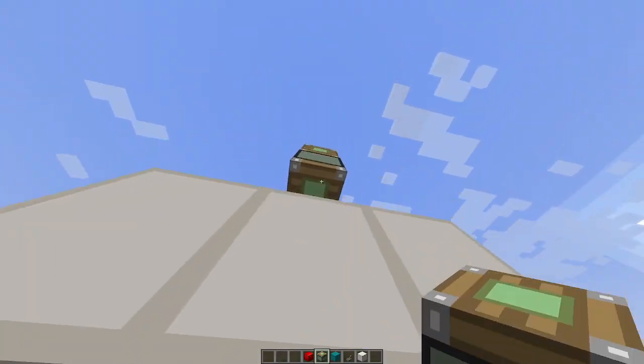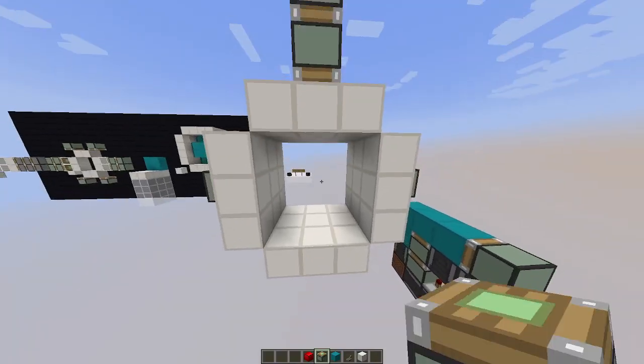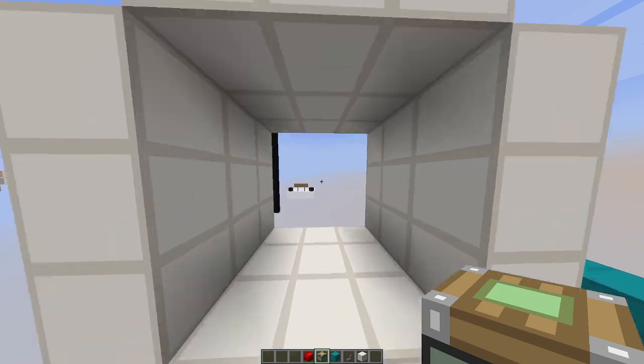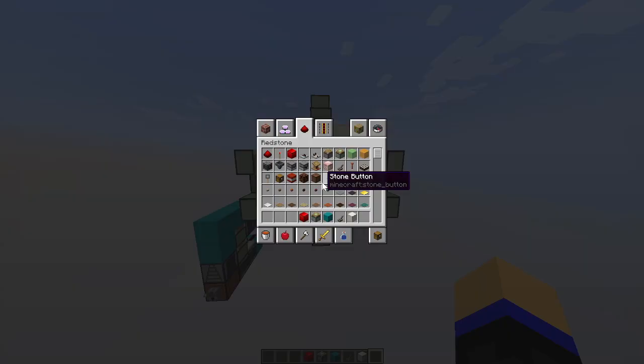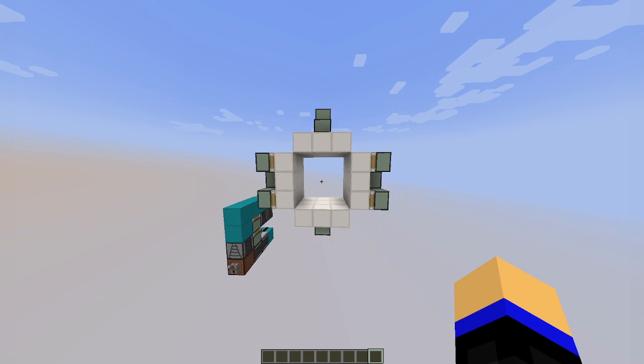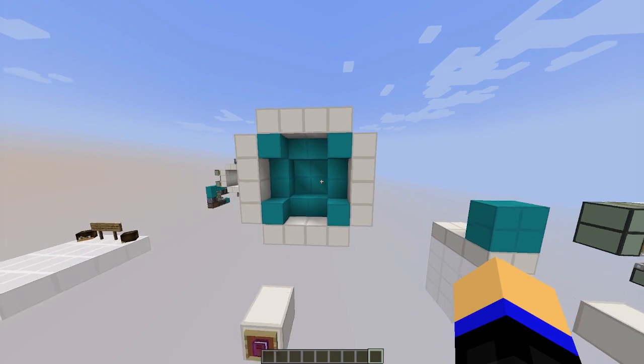So here's an example. I will just pull it from the top. You can always pull it from the sides or the bottom. I don't really care, as long as you use the minimum length of piston extender, that's fine. So that's basically that, and that is already all of the knowledge that I have to show you. So I will just go on and mention some of the exercises.